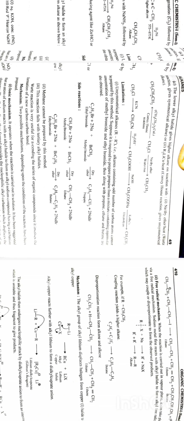The lowest alkyl halide gives higher alkane on reaction with sodium with dry ether, heat, Wurtz reaction. These reagents, sodium with dry ether, are used in Wurtz reaction. So it gives symmetrical alkane, or R2LiCu with heat, Corey-House reaction. It is termed as Corey-House reaction and gives unsymmetrical alkane. For symmetrical alkane we will use Wurtz reaction and for unsymmetrical alkane we will use Corey-House reaction. So this is how the reaction will proceed.